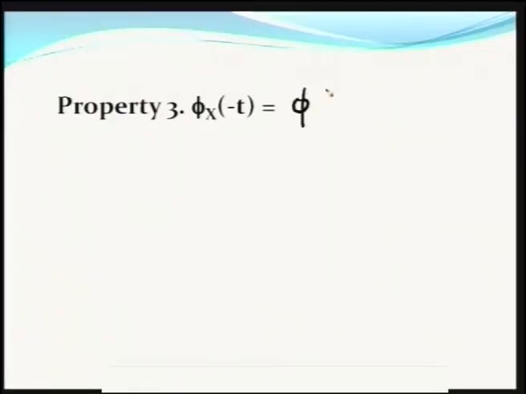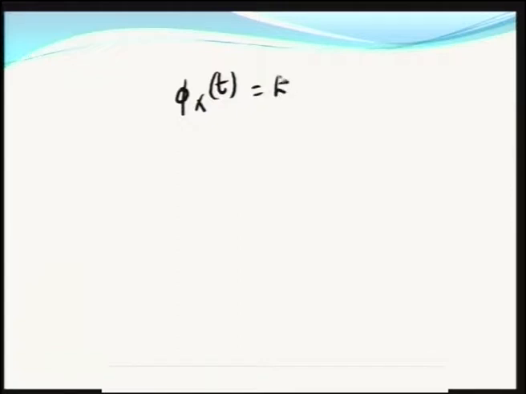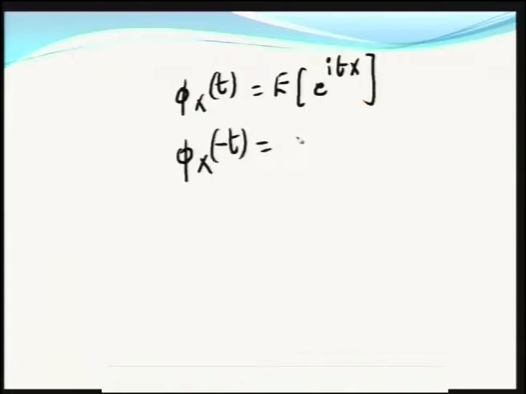So, continuing with the previous session, 2 properties are already proved. Now, we are going to deal with property number 3, that is phi X of minus t is equal to phi of t whole bar. How to prove this? We already know that phi X of t by definition is equal to expectation of e power i t X. So, what will be phi X of minus t? Phi X of minus t is expectation of e power i into, in the place of t you are having minus t, so e power minus i t X.